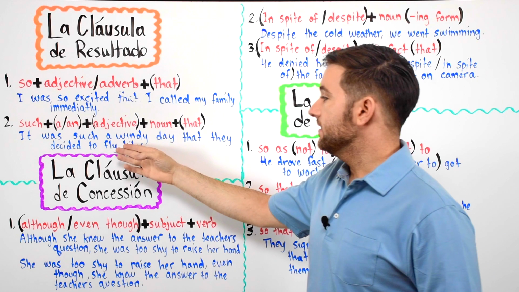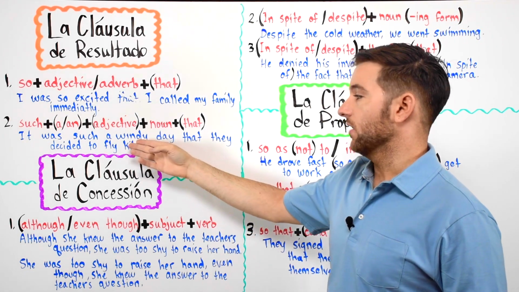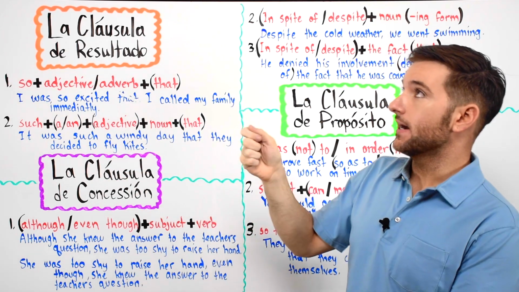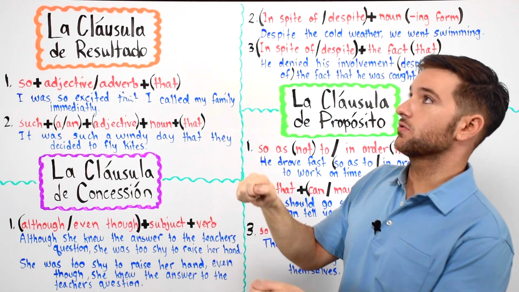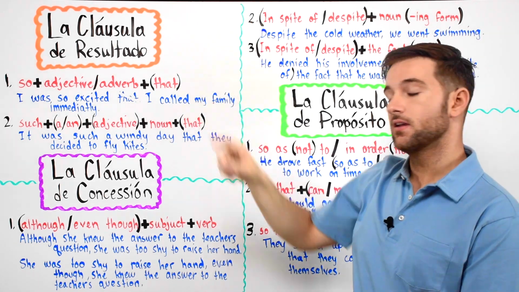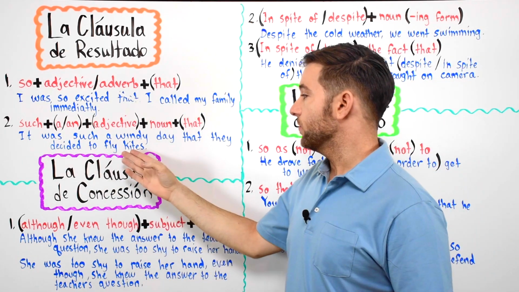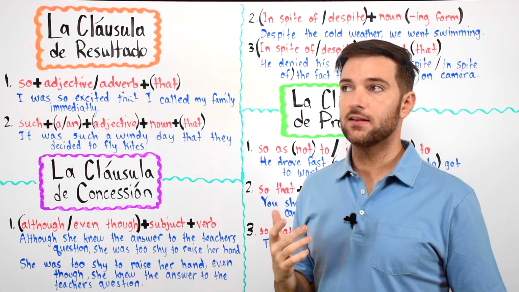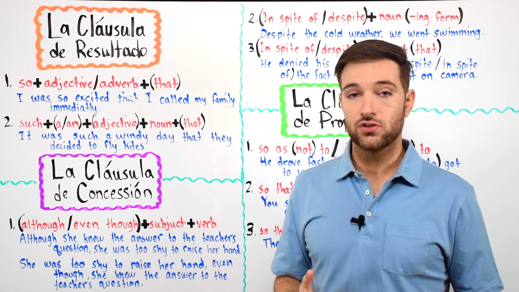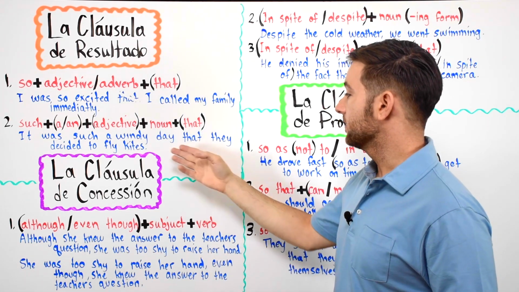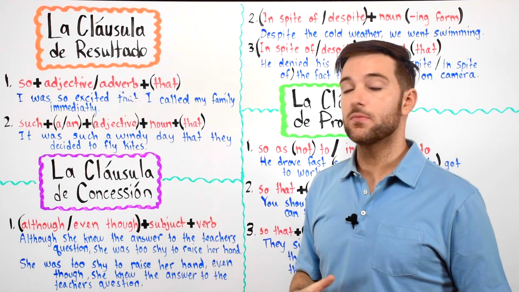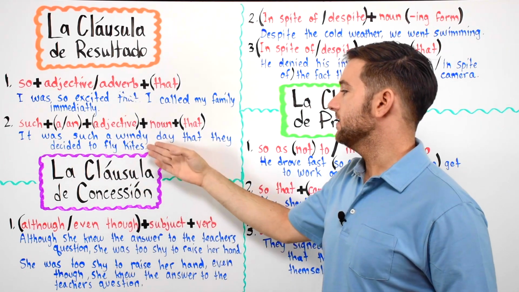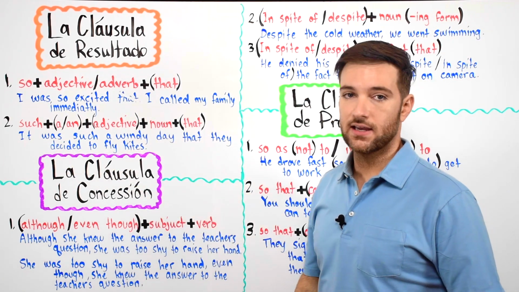It was such a windy day, okay? Ventoso, right? Windy day. That they decided to fly kites. You know kites when you have a string and the kite goes around like this and it's flying around in the sky? That's a kite. It was such a windy day that they decided to fly kites. Fue un día tan ventoso que ellos decidieron, that they decided, volar cometas. Volar cometas is to fly kites. So it was such a windy day that they decided to fly kites.